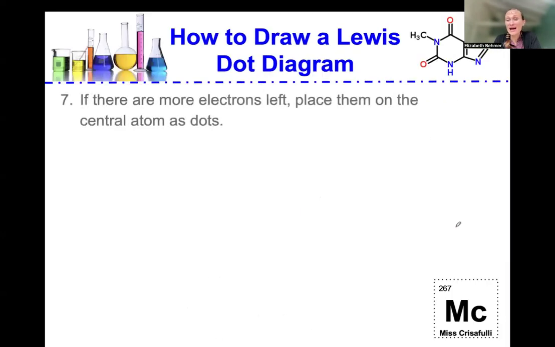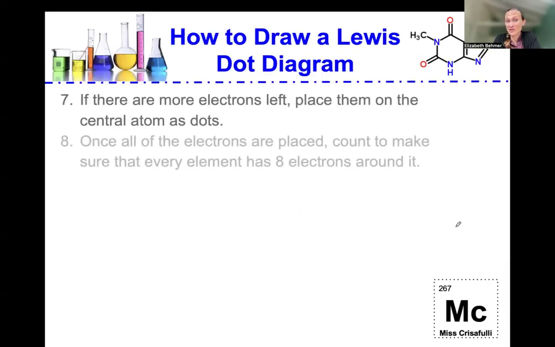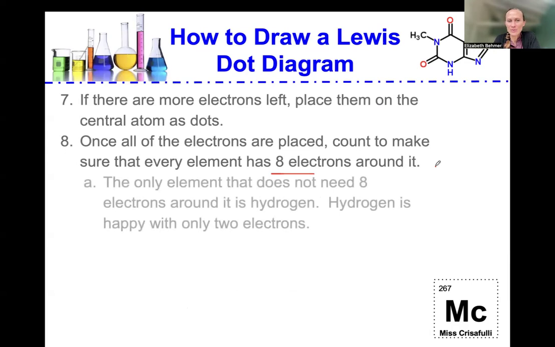If there are more electrons left, place them on the central atom as dots, and once all the electrons are placed, count to make sure that every element has 8 electrons around it because we always want to follow that octet rule. The only element that does not need 8 electrons around it is hydrogen. Hydrogen is happy with only 2 electrons. That's very important to remember.